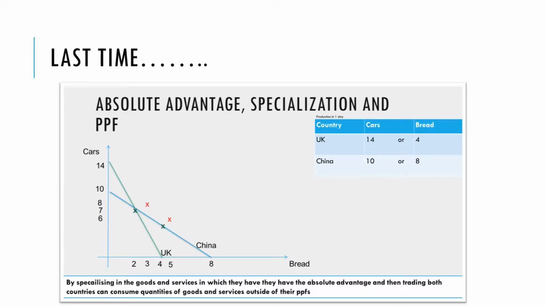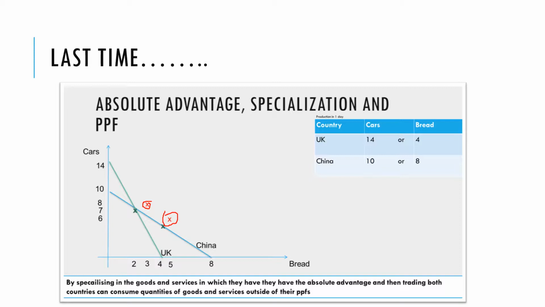So previously we looked at the theory of absolute advantage, and that occurs when one country produces a good or service more cheaply than another. And we found that when that occurs and countries specialize in trade, they can both be better off, they can both achieve outside their PPFs.